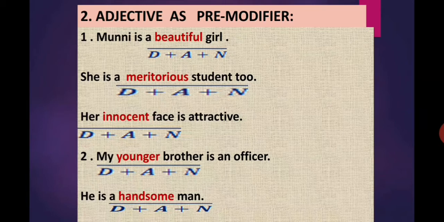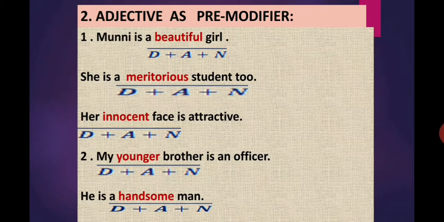She is a meritorious student too. Meritorious is an adjective and it takes its position before the noun student and gives the information about the noun student. Her innocent face is attractive. In this sentence, innocent is an adjective and it sits before the noun face. It takes its position before the noun face and gives the information about the noun.